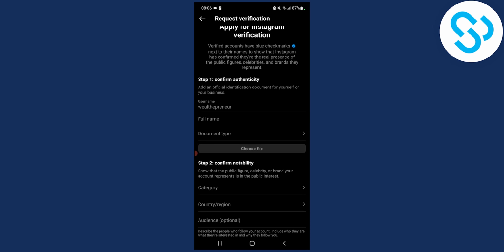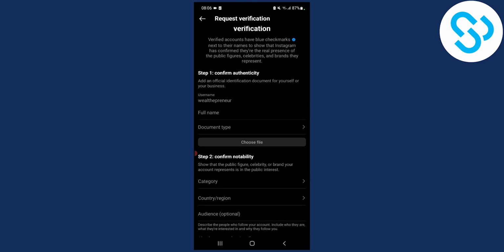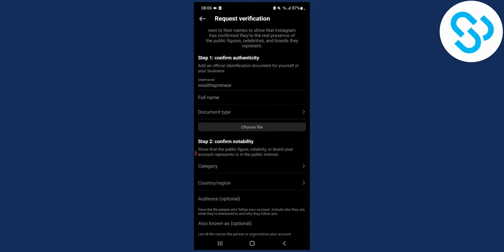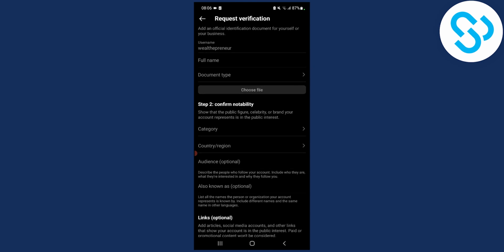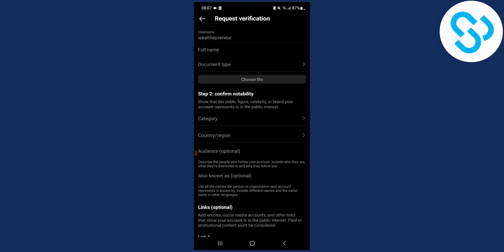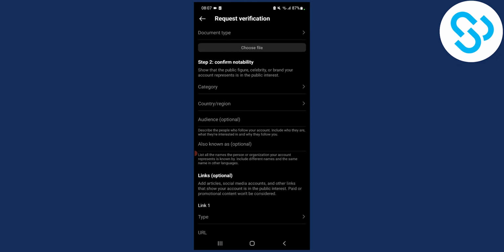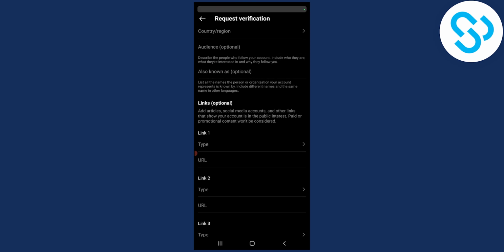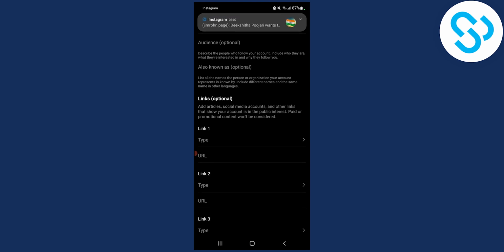And now, as you can see, step one is to confirm authenticity. Now we can add an official identification document here, then confirm notability, show that the public figure, celebrity, or brand your account represents is in the public interest, right? So you've got to do that. And then obviously links: add articles, social media accounts, and other links that show your account is in public interest.